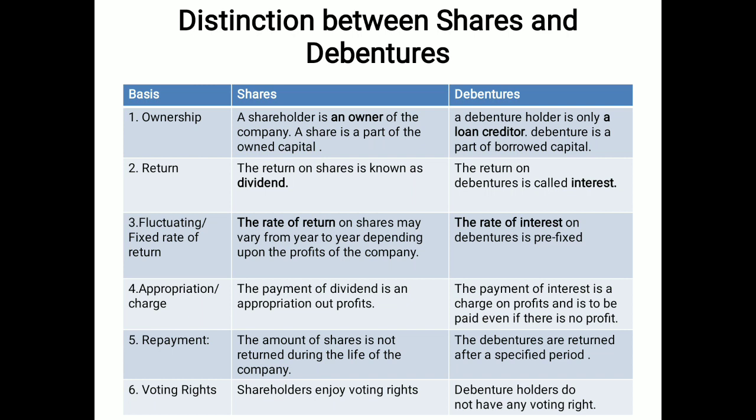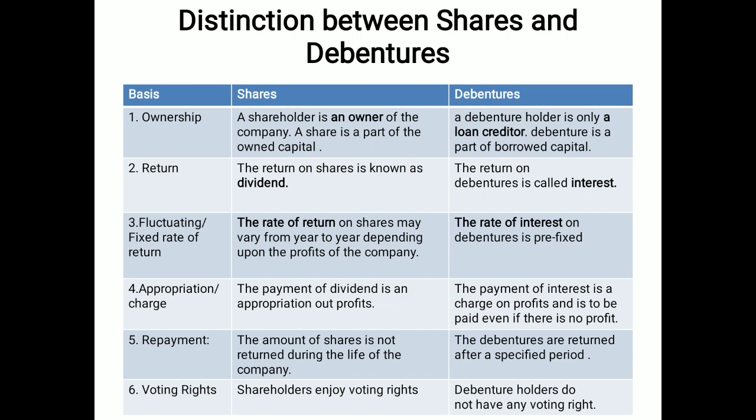Returns on shares are called dividends, but returns on debentures are called interest. Next is fluctuating and fixed rate. The rate of dividend on shares fluctuates according to the profit earning power of the company, but the rate of interest on debentures is fixed.